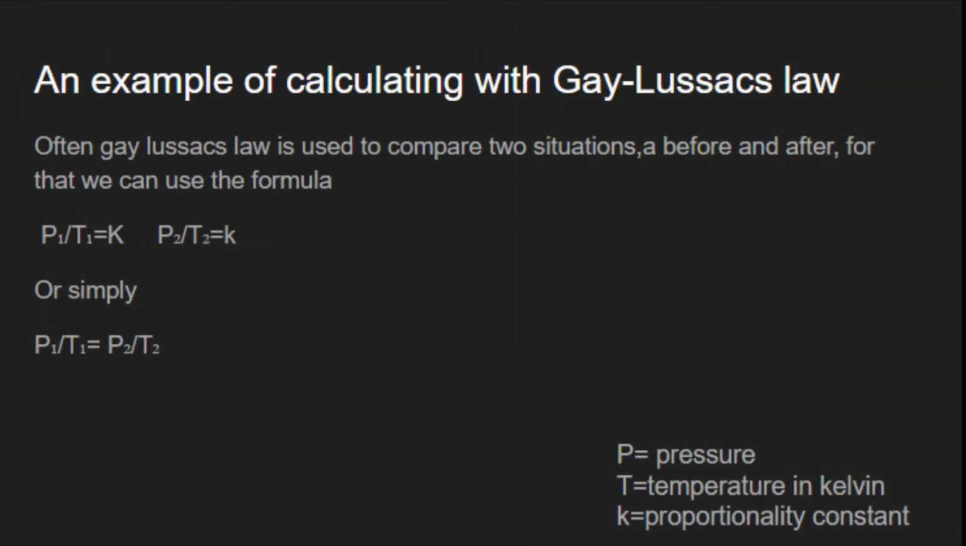Usually, Gay-Lussac's law is used to compare two situations, a before and after, often a temperature increase or decrease. For that, we'll use the formula P1 over T1 equals K for the before, and P2 over T2 equals K for the after. This can be more simply written out as P1 over T1 equals P2 over T2.